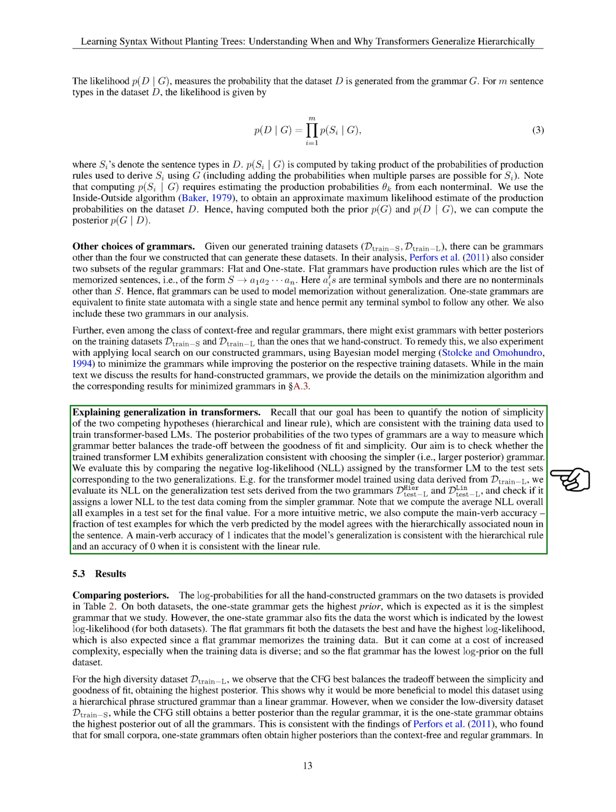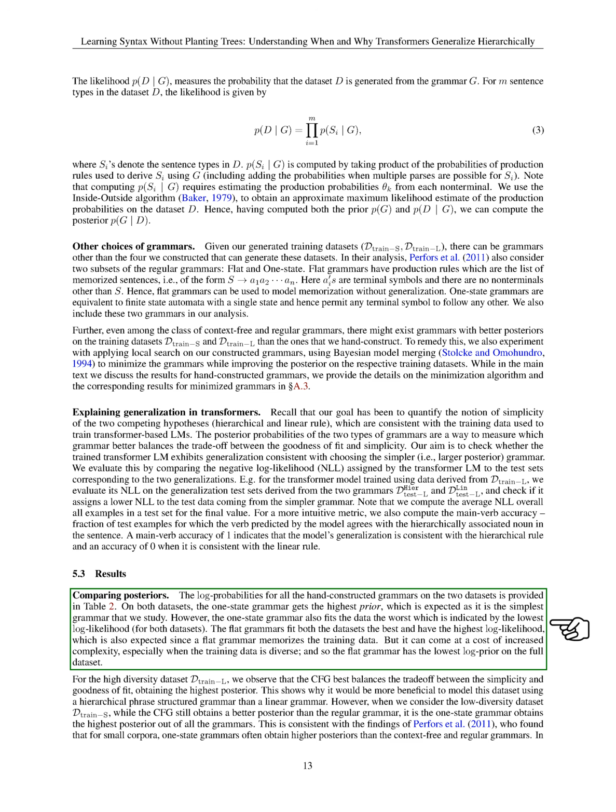For instance, we evaluated the NLL of the transformer model trained on data from D_text, train L, on the test sets derived from the hierarchical and linear grammars, checking if it assigns a lower NLL to the test data from the simpler grammar. We computed the average NLL across all examples in a test set for the final assessment. Additionally, we calculated the main verb accuracy, which indicates how well the model's predictions align with the hierarchical or linear rule in the sentences. We compared the log probabilities of all hand-constructed grammars on the 2 datasets.